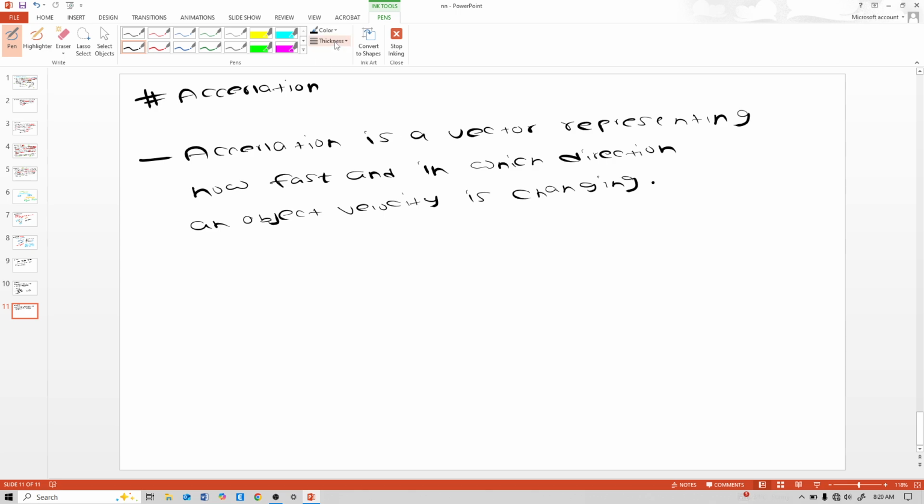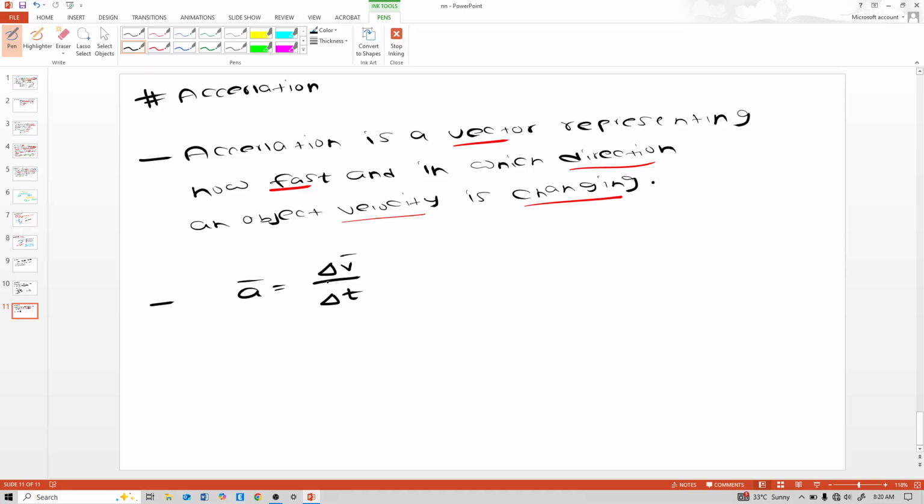So that is it. It is a vector representing how fast and in which direction an object's velocity is changing. So it is denoted as a bar equal to change in velocity divided by change in time.